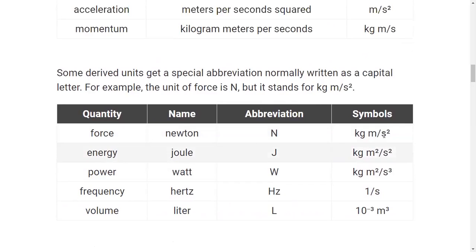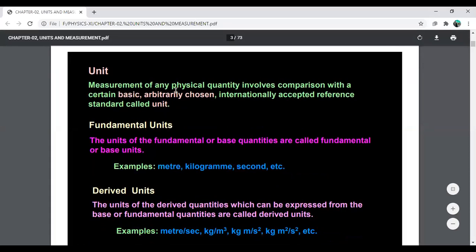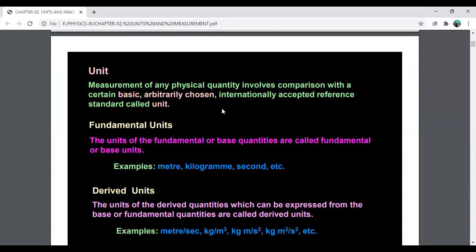So we have discussed units. The measurement of any physical quantity involves comparison with a certain basic, arbitrarily chosen, internationally accepted reference standard called units. We have defined units, and we have already told you that units standardize the measurement of the properties of given physical quantities.